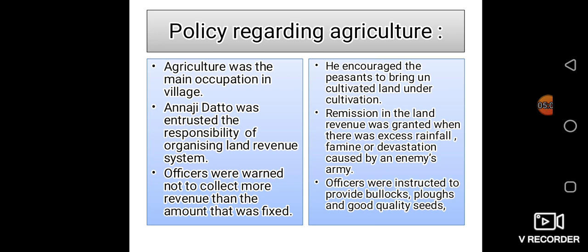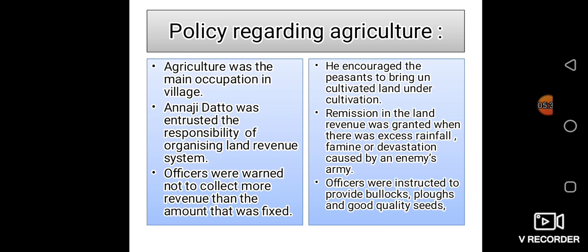Officers were warned not to collect more revenue than the amount that was fixed. How much amount is fixed for the tax? That much amount only they will collect from the people, not more than that. If they collect more than that, punishment will be given to the particular persons. He encouraged the peasants to bring uncultivated land under cultivation.